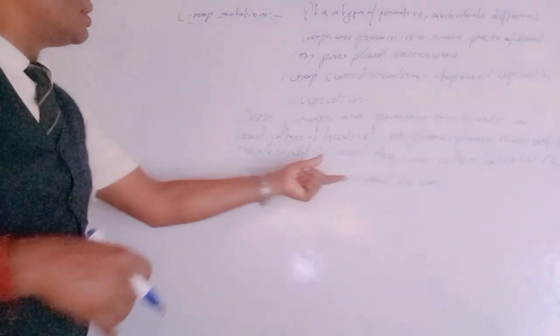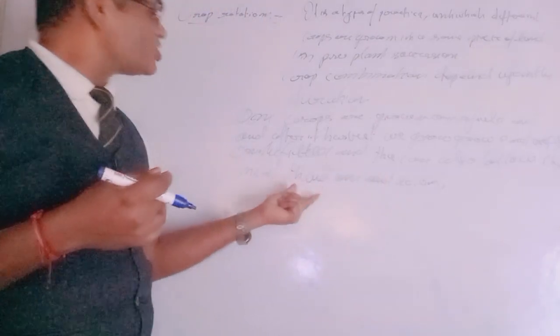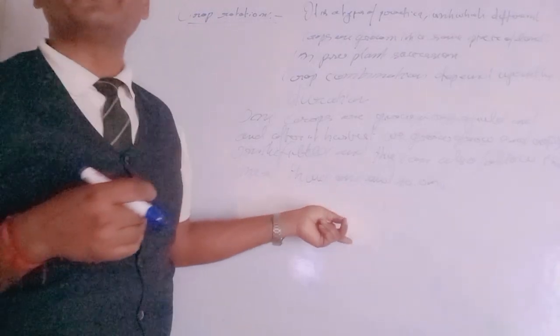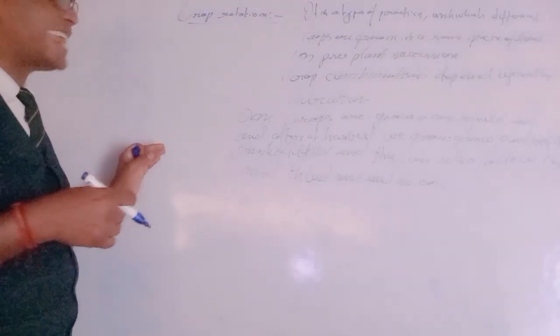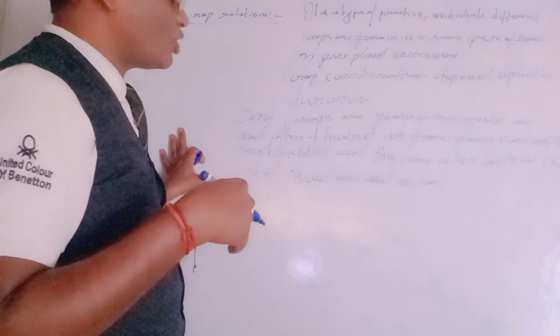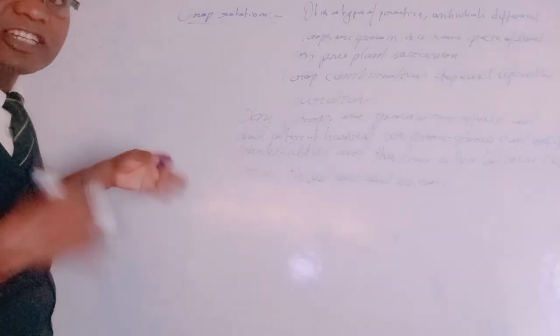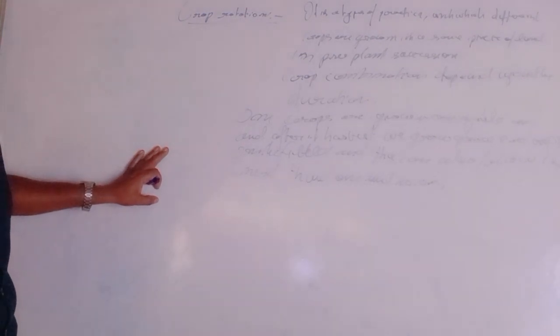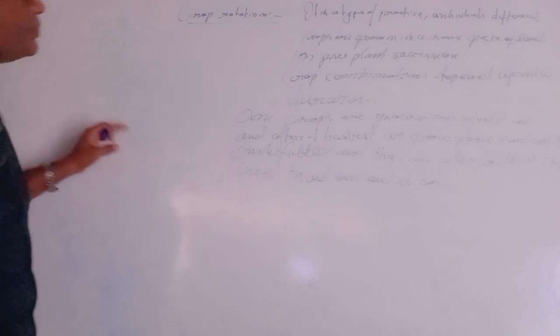These are the cropping patterns, and they depend on different conditions. First of all, we have to understand the environmental conditions, the soil moisture, and the nutrient capability.